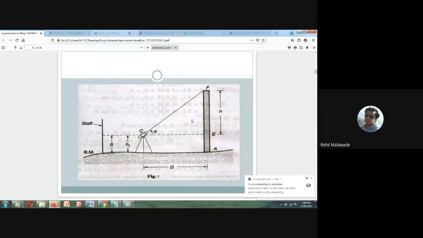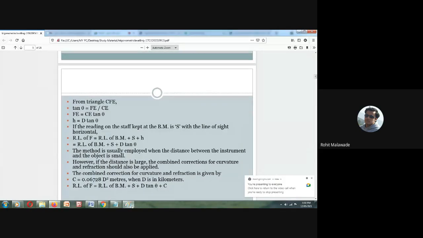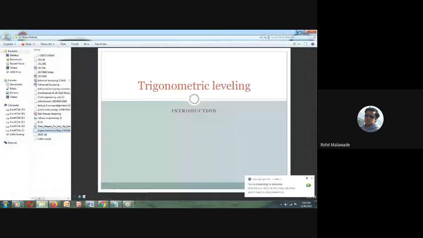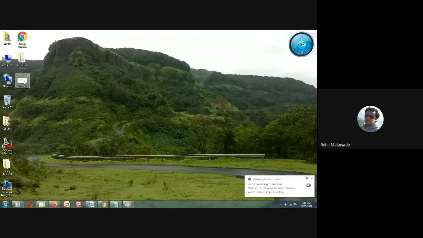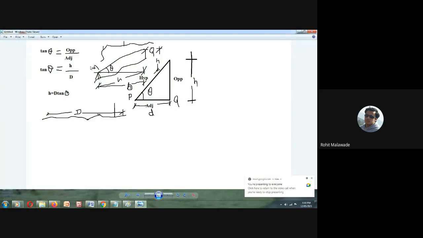Before that, we should know some other aspects. You should know what trigonometry is, and what tan theta is. If this is your triangle and this is your angle theta, tan theta is opposite upon adjacent. This is the distance d, and this is the height h.